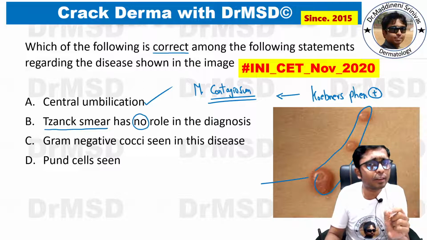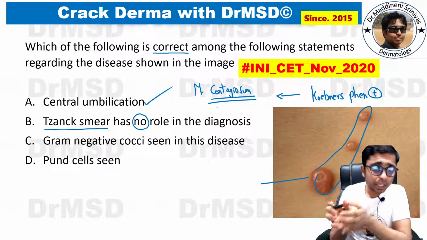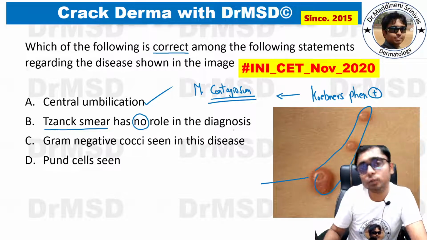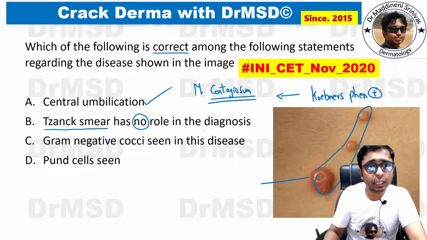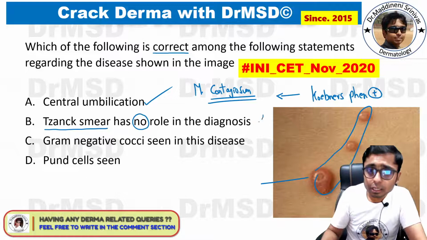I hope all of you know the full form of HP bodies. Please type your answer, what is the full form of HP bodies, in the comment section below. Yes, Zhang smear can be used in the diagnosis of molluscum contagiosum, but since it is mentioned as having no role in the diagnosis, this is a wrong statement.